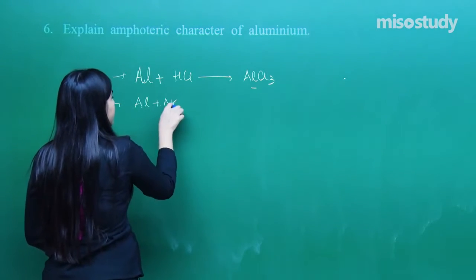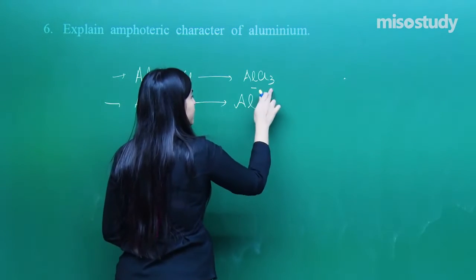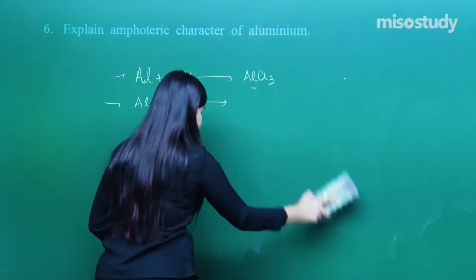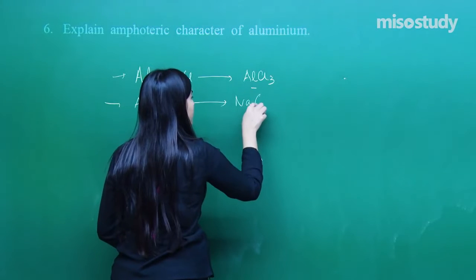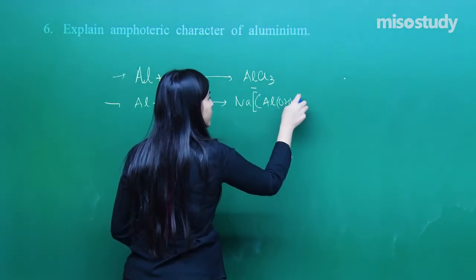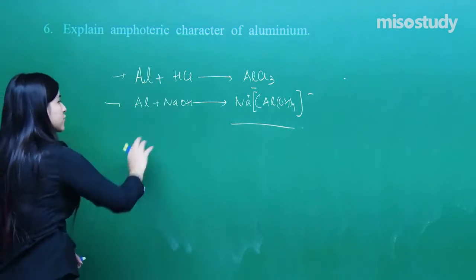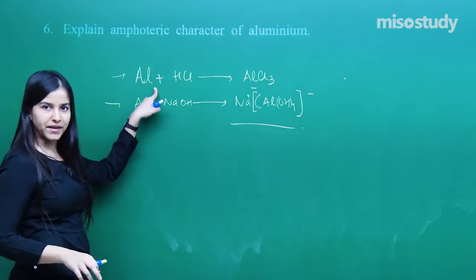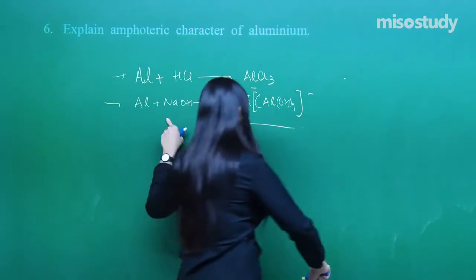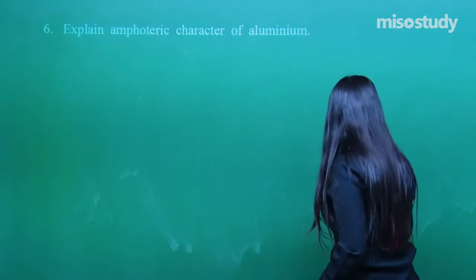Aluminium, if reacting with NaOH, we have just done this, yes? So here is a revision for you. Okay, so it will be Na[Al(OH)4], yes? So that is what we get. And these two reactions prove that over here it's acting as a base and over here it is acting as an acid. Clear about it? Okay. So done with question number 6 as well.